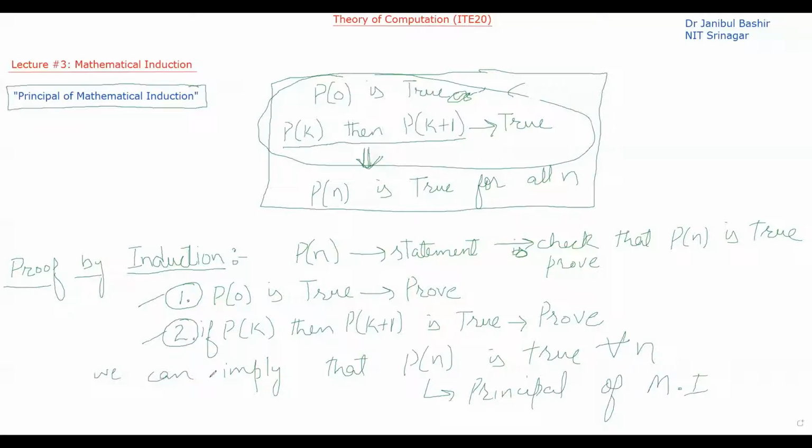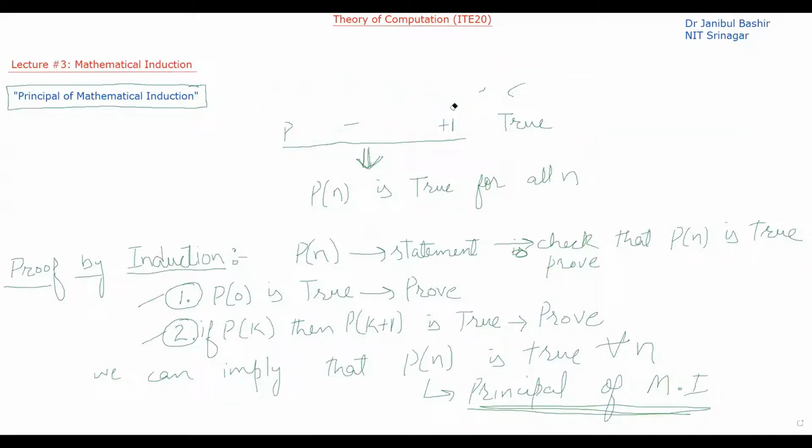Okay, so we can imply that P of n is true for all n using the principle of mathematical induction. Fine, because the principle of mathematical induction is saying that if these two are true, the first statement and the second statement, then we can imply that P of n is true. Fine. Now let's see how we can prove these things.